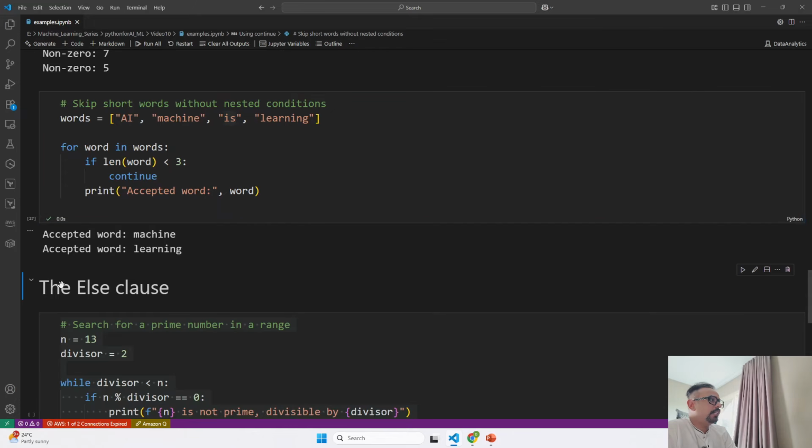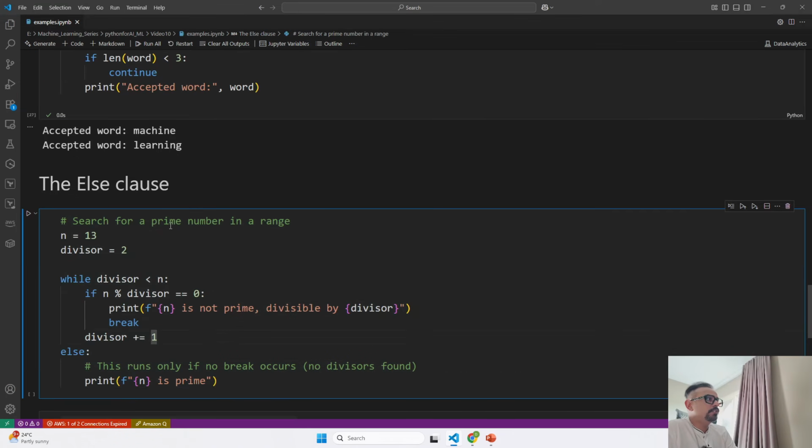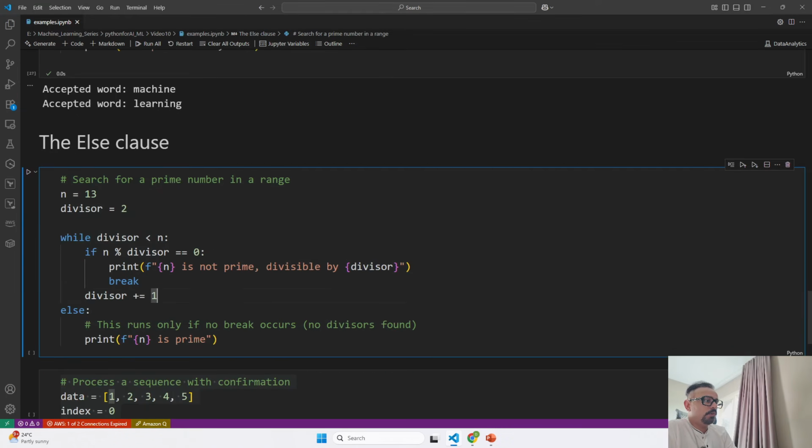So let's understand that with an example of searching for a prime number in a range. The code is going to check if the number 13 is a prime number using a while loop. It tries dividing n, that is 13, by every number from 2 up to n minus 1. So the divisor is 2, up to n minus 1. Every time, the divisor will keep on changing.